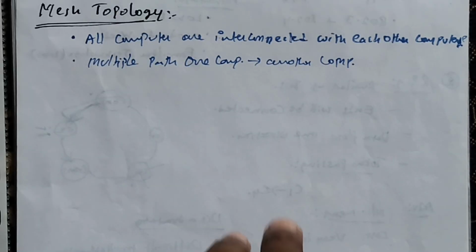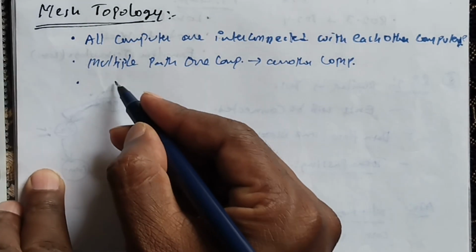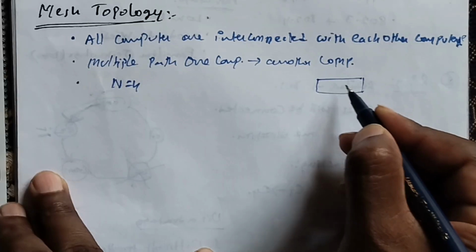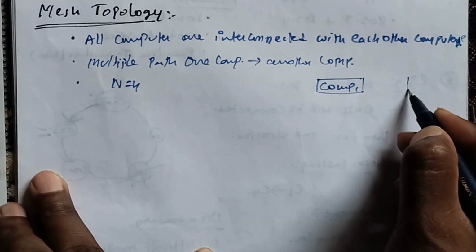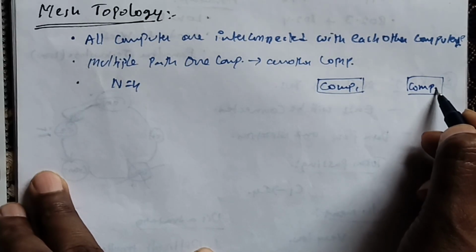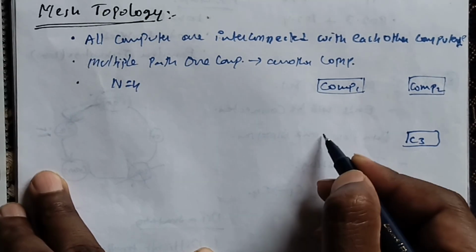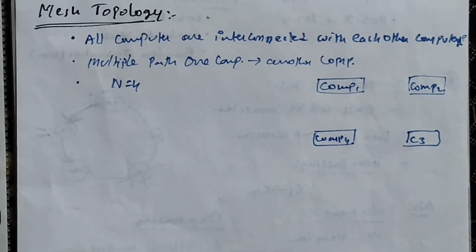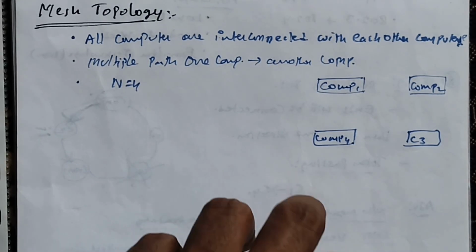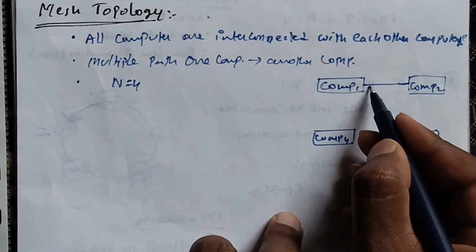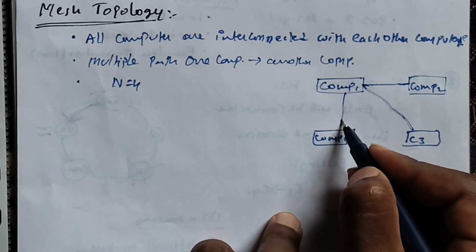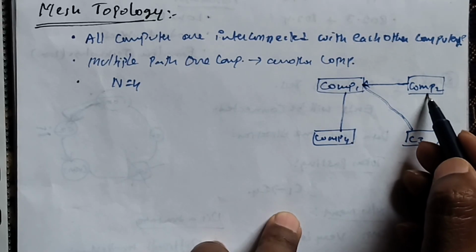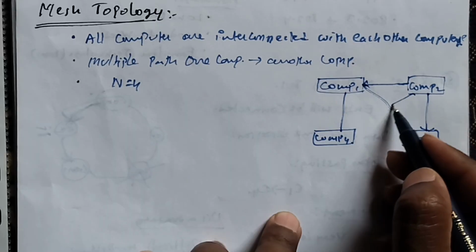For example, here we see n equals 4. N equals 4 means the number of computers is 4. Then what is the network? It is computer 1, computer 2, computer 3, computer 4. What is the first statement here? Each and every computer will be directly connected with every other computer. Computer 1 to computer 2, computer 1 to computer 3, computer 1 to computer 4. And what about computer 2? Computer 2 to 1 is connected, 2 to 3 is connected, 2 to 4 is connected.